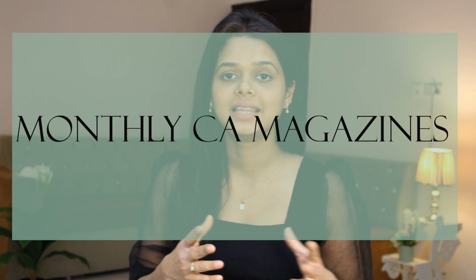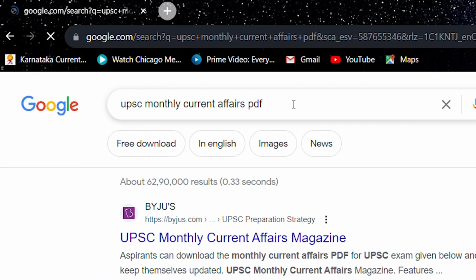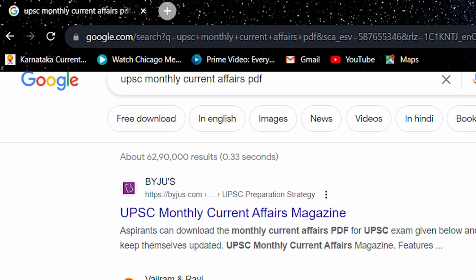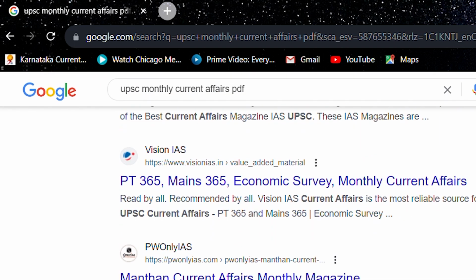Secondly, you can read the monthly magazines from any coaching institutes. Different coaching institutes such as Vision IAS, Insights IAS or Forum IAS come up with a monthly magazine which is usually free of cost. You can download it from their websites and it will have most of the current affairs that is happening around us. More than prelims, it is actually very helpful for the mains, but even for prelims sometimes a few questions will come from there. So read the monthly magazines.